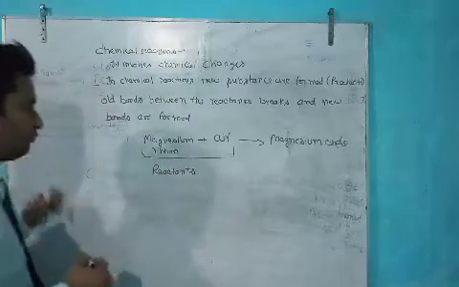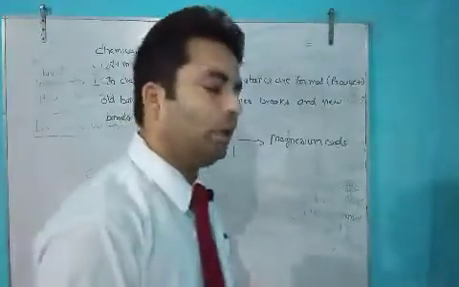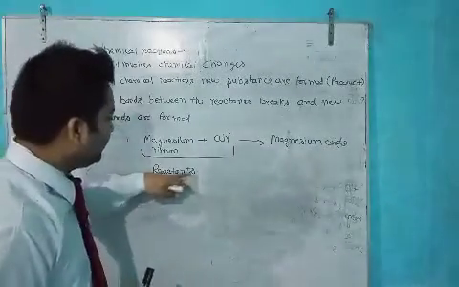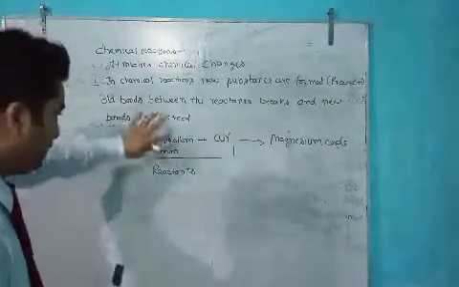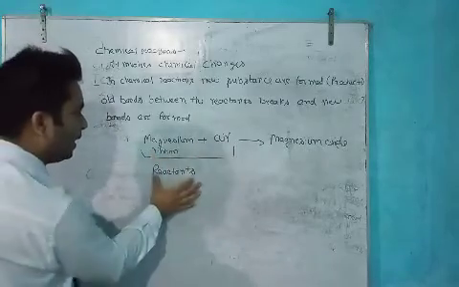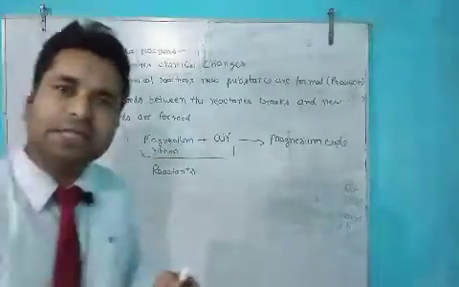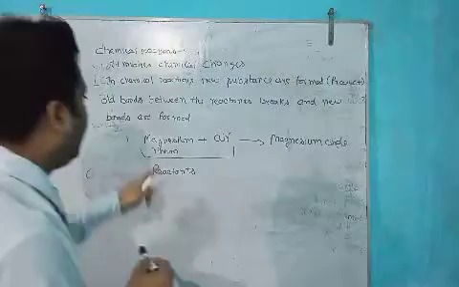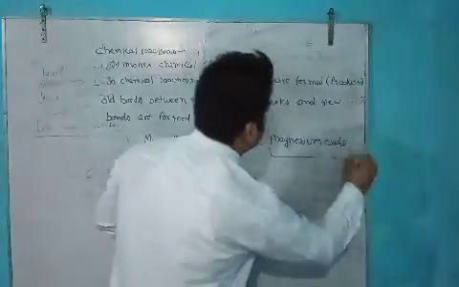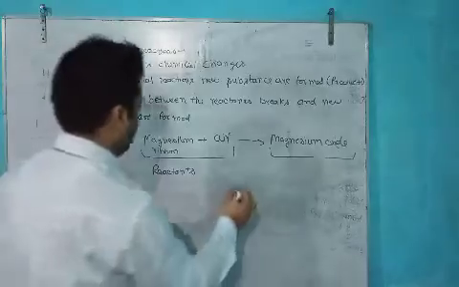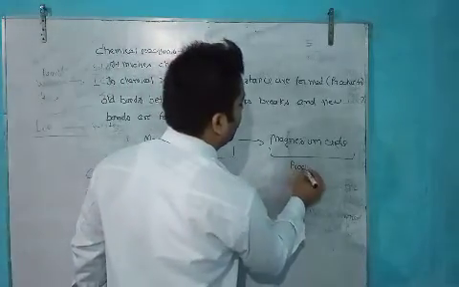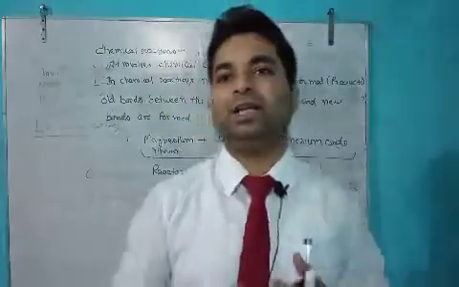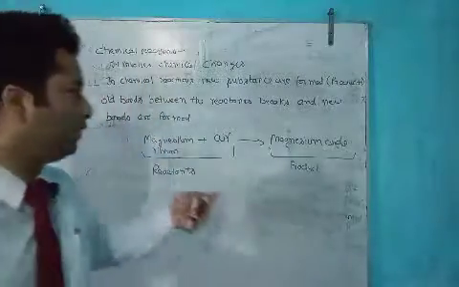Students, you should know in a chemical reaction what the reactants are and what the products are. In this reaction, magnesium and air are reactants. The substances which undergo chemical reaction are called reactants, and the substance which is formed is called the product.